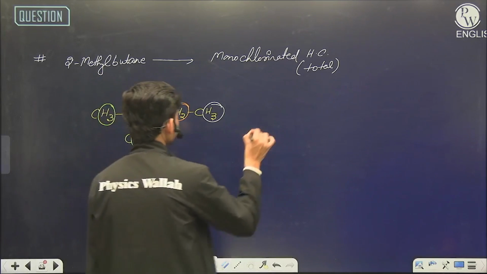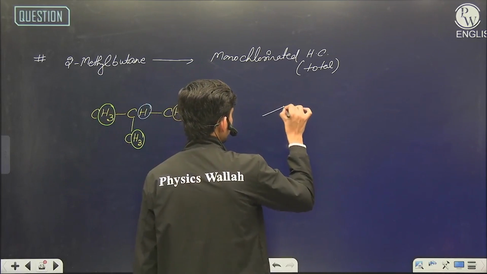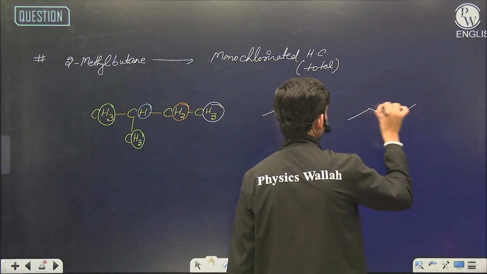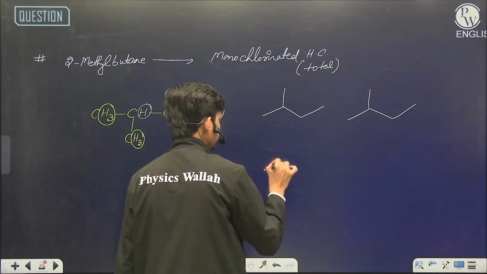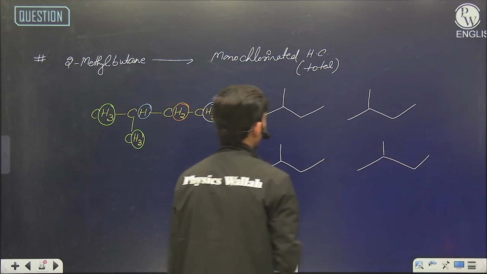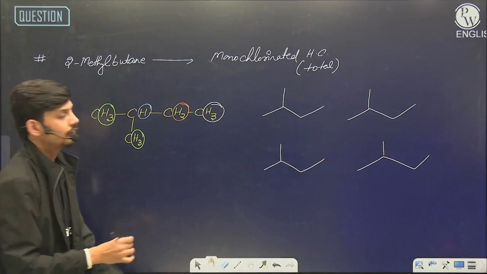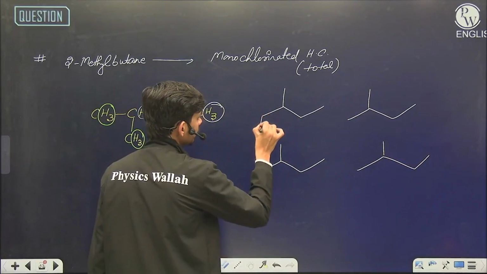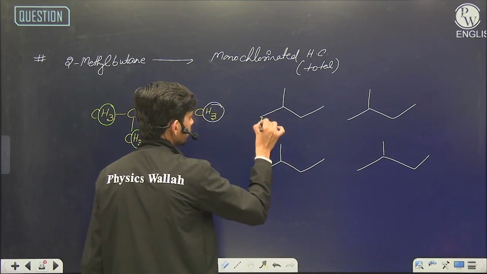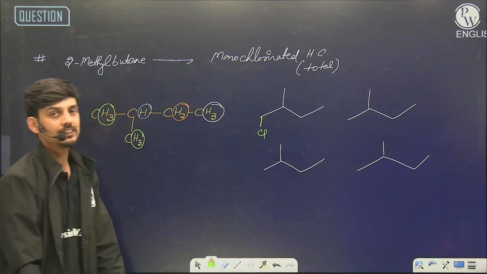Let's try them. I am drawing the bond line structure. We have 4 different structures. So first we will draw 2-methylbutane. Now the first is the green circle. So I am replacing one hydrogen from this green circle with chlorine. This is the first structure possible.